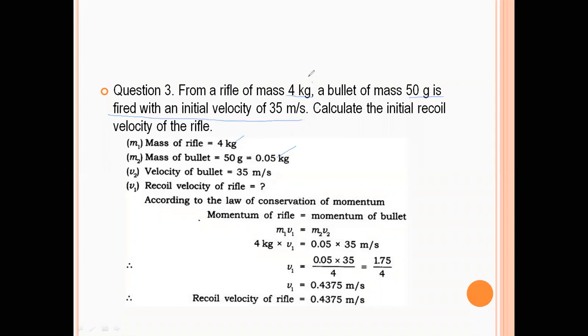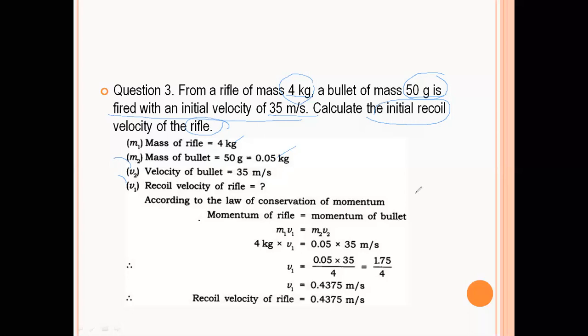Now initially, the rifle and bullet were at rest. So U1 and U2 must be 0. Take this, U1 and U2 is 0. And in the second case, the velocity of the bullet changes from 0 to 35 meter per second. You have to calculate V1, that is the recoil velocity of the rifle. This you need to calculate. This is your V1. V2 is the velocity of the bullet, that changes from 0 to 35.